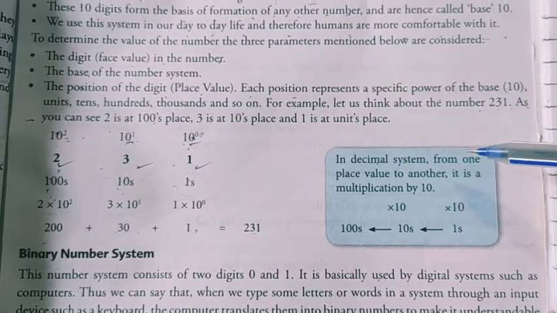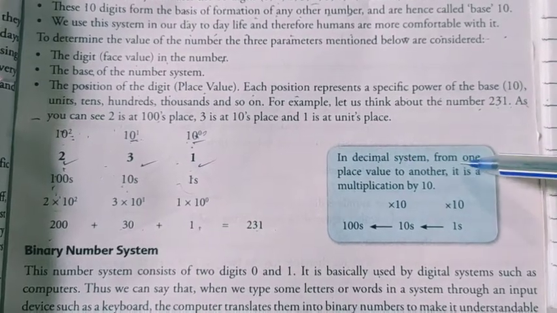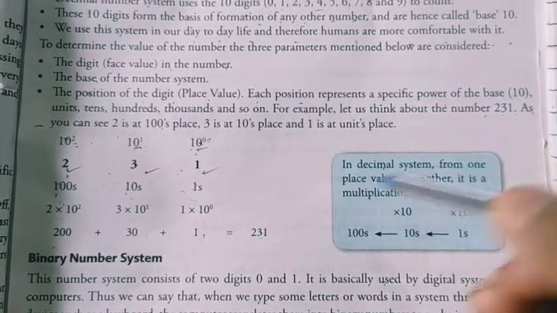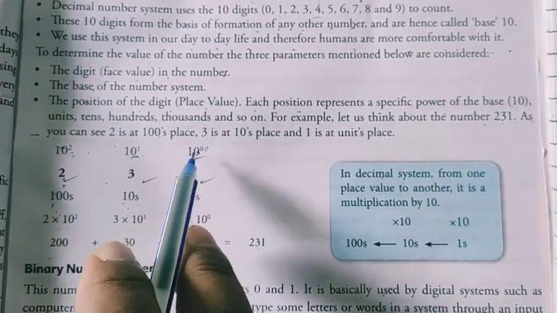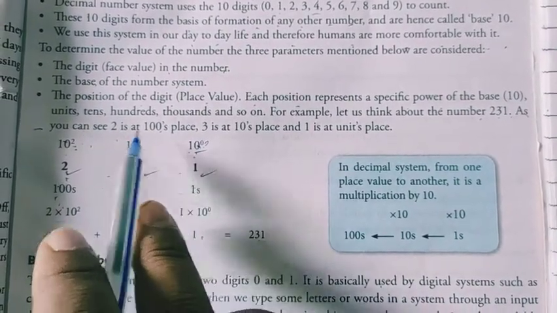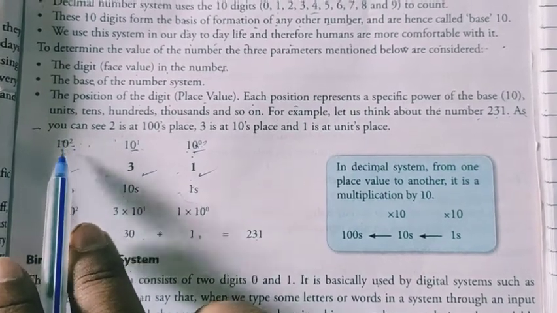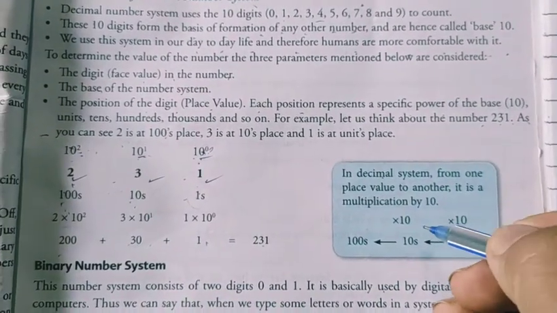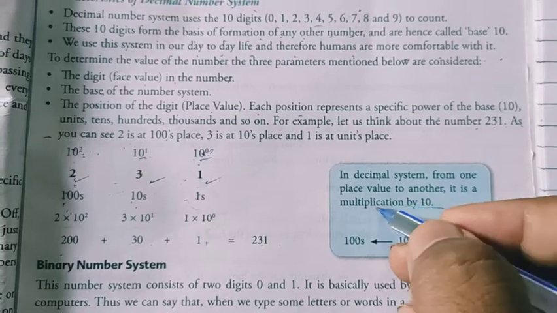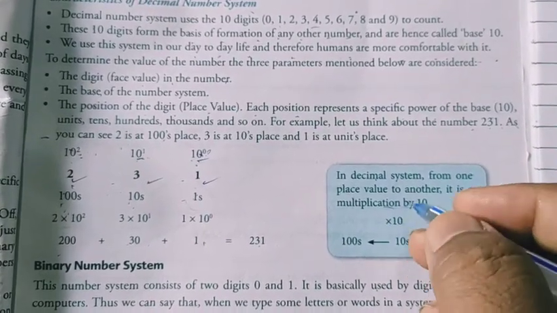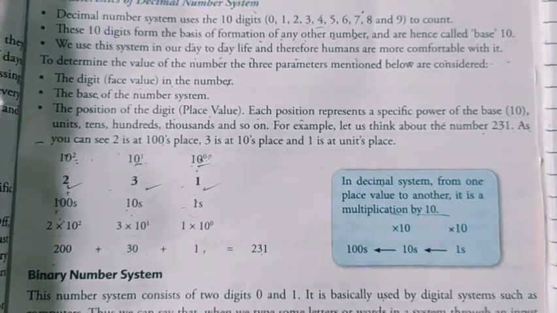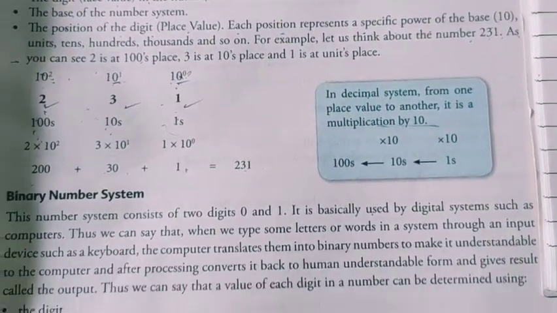In the decimal system, from one place value to another, it is multiplied by 10. For example, here 10 to the power 0 means 1. Then 1 ten, then multiplied again, 2 tens becomes 100. Like this, when it goes from right to left, it starts increasing the number of zeros. Okay, here we have the decimal number system.